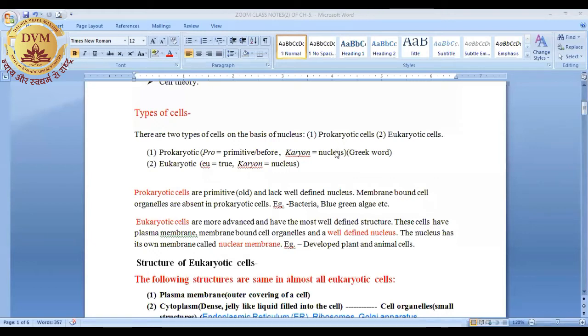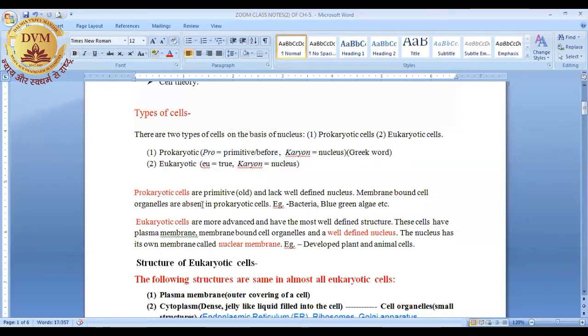The cells which have an old or primitive nucleus are known as prokaryotic. Second is eukaryotic. Eu means true, or well defined. Karyon means nucleus. So the cells which have a true nucleus are known as eukaryotic cells. So here we have divided the cell into two parts on the basis of which kind of nucleus they have, right?